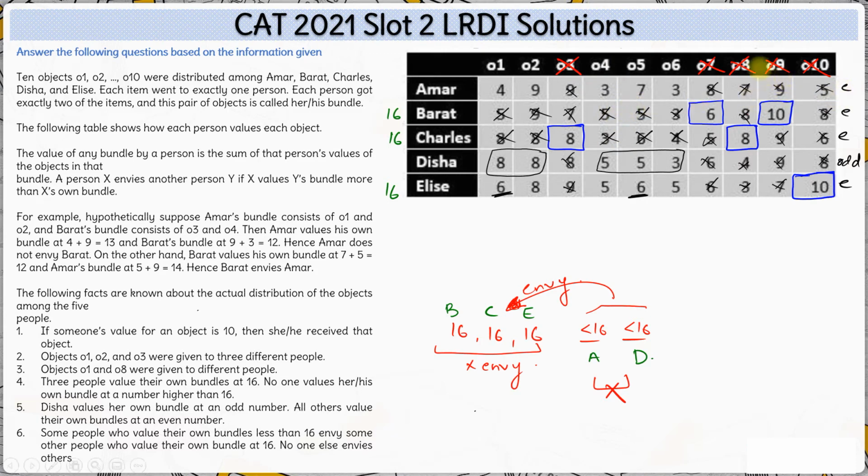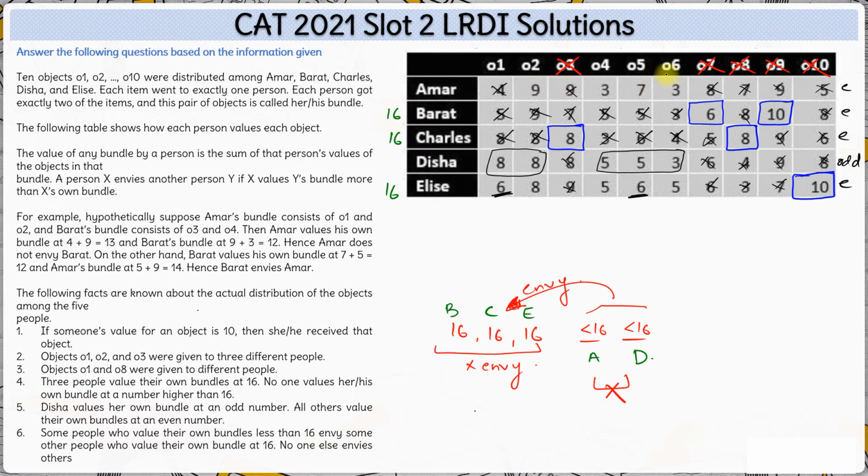This is possible when either both the objects are valued even or both the objects are valued odd by him. Now, of the numbers remaining, there are 4 odd values for Amar, 9, 3, 7, 3, and only 1 even value. So, even plus even is not possible. That means O1 is not with Amar. So, Amar will have 2 of O2, O4, O5 and O6.